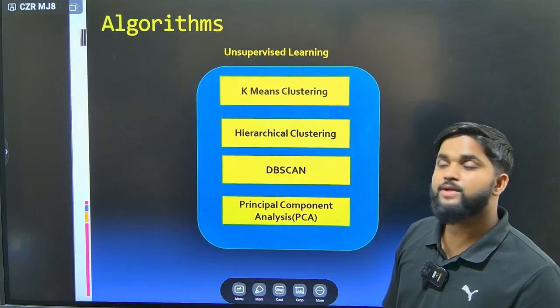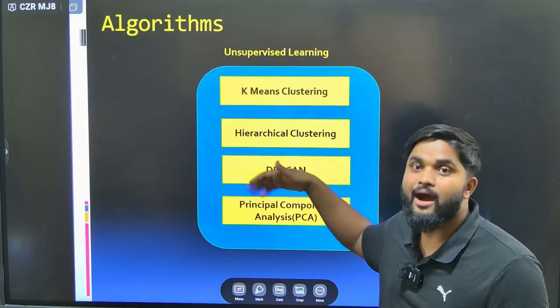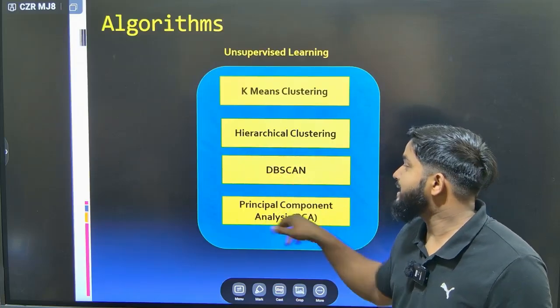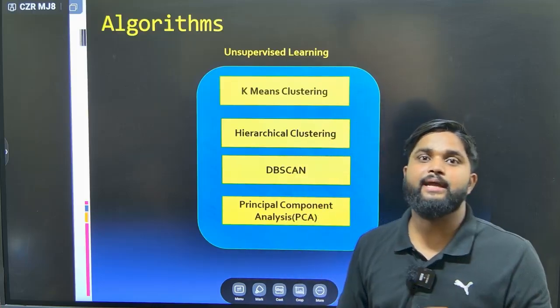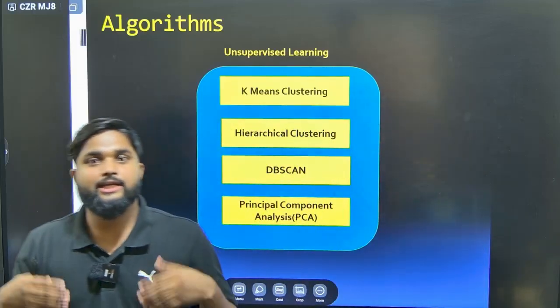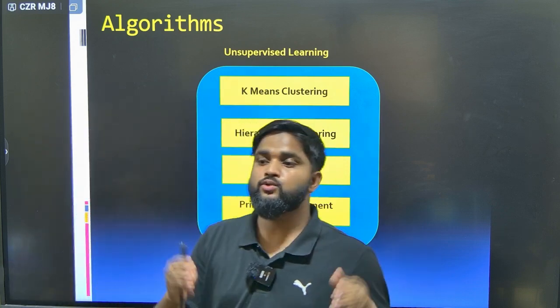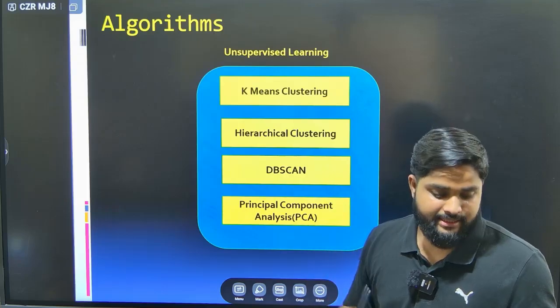Now if you see the unsupervised learning model, we are having K-means clustering, hierarchical clustering, DBSCAN, and we are having something called PCA, that is principal component analysis. What is PCA? If you want to reduce the dimensionality from 3D to 2D, 2D to 1D, for that purpose we will be using an algorithm called PCA.